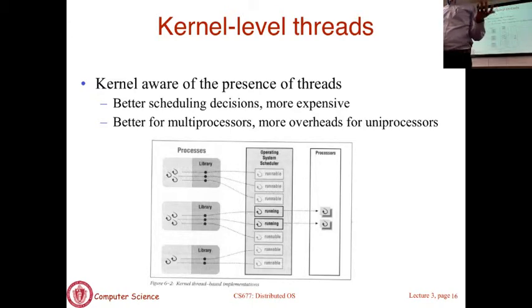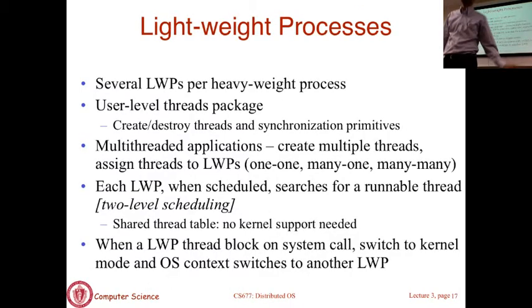Okay. Now if you generalize this notion and you let the application designer pick the right type of mapping of threads in a process to entities in kernel space, then you get this notion of a lightweight process. What a lightweight process does is allow flexibility in how threads within your process get mapped into whatever the kernel is going to do in terms of scheduling. You can use a many-to-one mapping, a one-to-one mapping, or a many-to-many mapping. This allows you the entire range. If you use a lightweight process, you can say, I have many threads, let the kernel have one lightweight process and let all the threads be mapped onto that lightweight process.